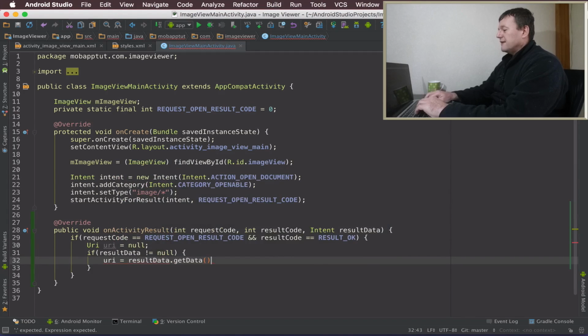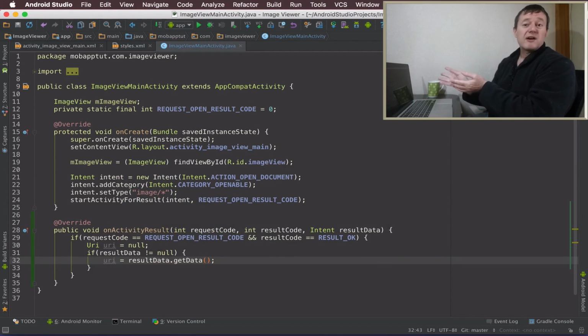And from there we can call getData, which will return the URI, the address of any data that we can process. And that's as far as I want to go, because all we wanted to do is to get the valid address of the data returned back. Remember, these are beginner tutorials, nice and short.